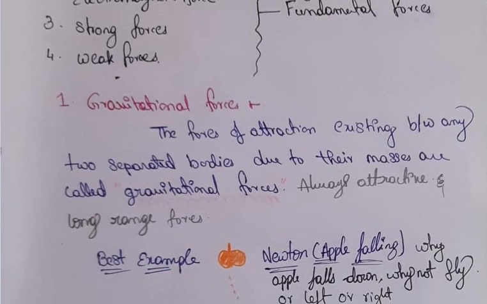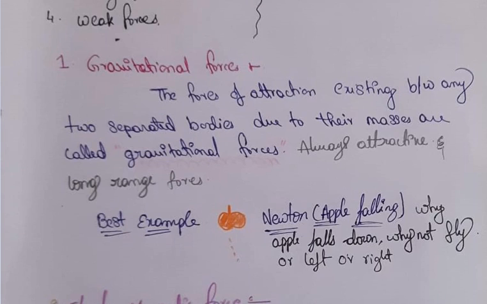So let us go with the first force, that is gravitational force. Gravitational force is an attraction force, we can say. The force of attraction existing between any two separate bodies due to their masses is called gravitational force. So here we can call it always an attractive force, and it is a long range force. Even if the objects are far away from each other, there will still be an attractive force existing between them. For example, sun and earth.